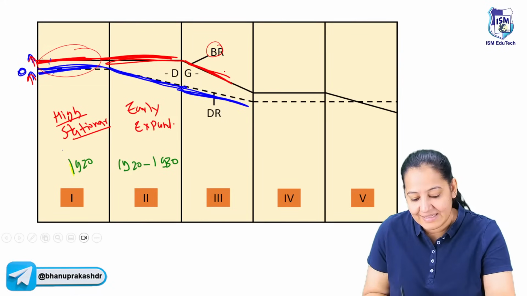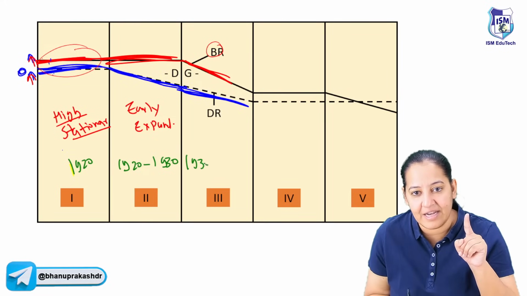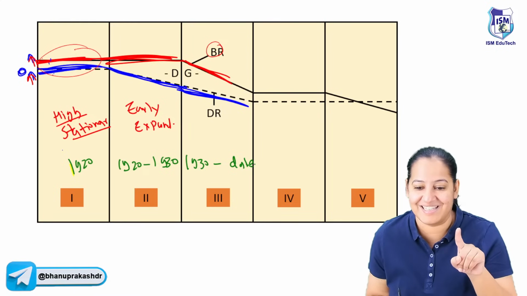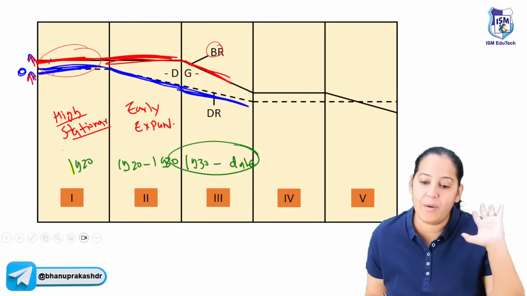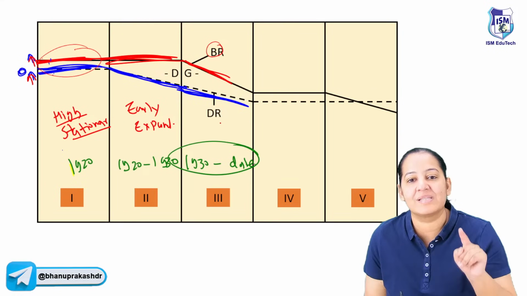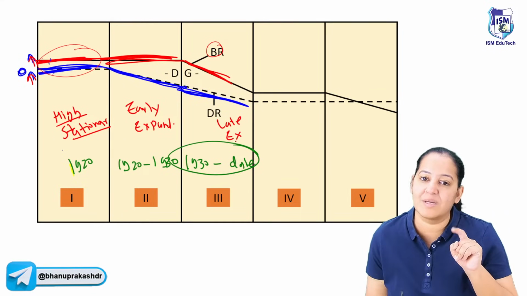So India entered this stage in 1930, and till date we are in this stage only. For many long years we have been in this stage, and this stage is known as late expanding. A lot of questions come on this. This is known as late expanding.